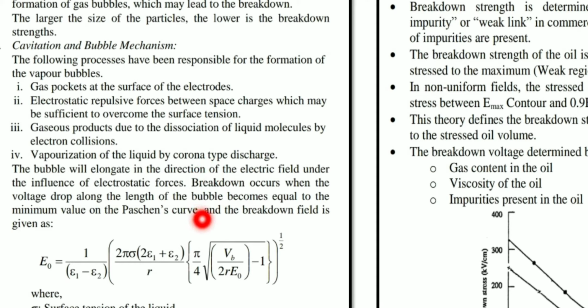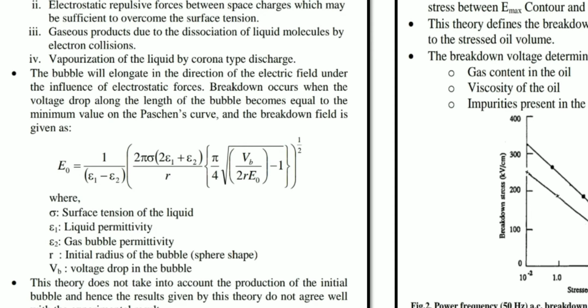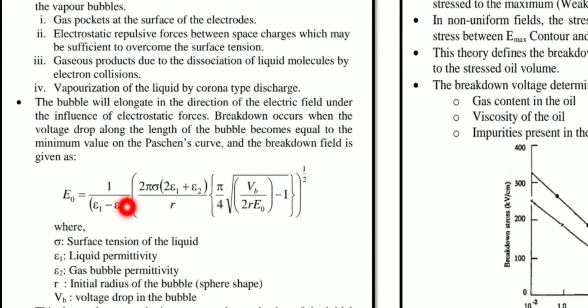That breakdown field is represented by E naught, and it is given by an equation. This is a standard equation; you need to remember this one. E naught equals 1 divided by epsilon 1 minus epsilon 2, into the bracket of 2 pi rho into the bracket of 2 epsilon 1 plus epsilon 2 divided by R, into the bracket of pi by 4 root of VB divided by 2R E naught, minus 1, raised to 1 by 2. Where rho is the surface tension of the liquid medium.